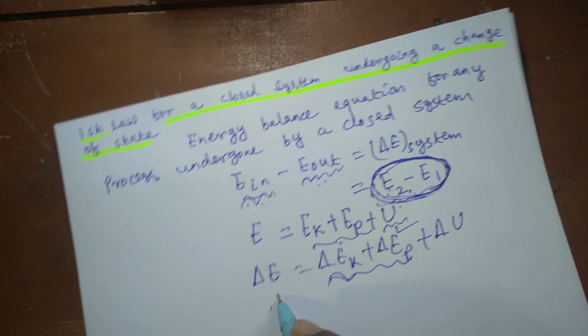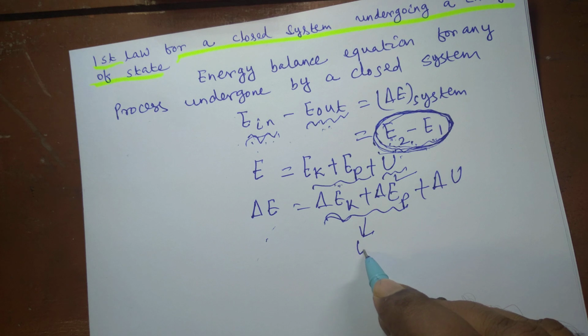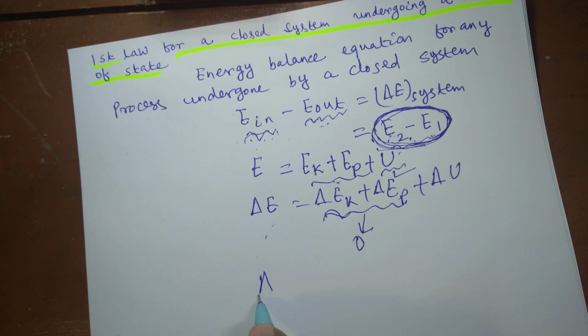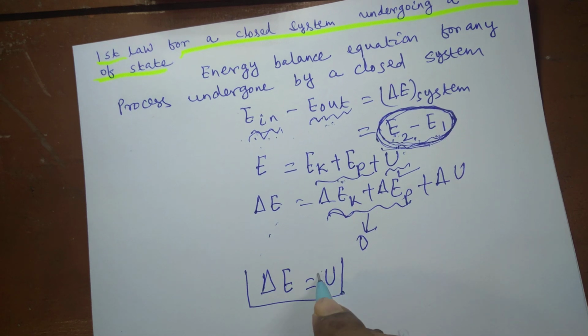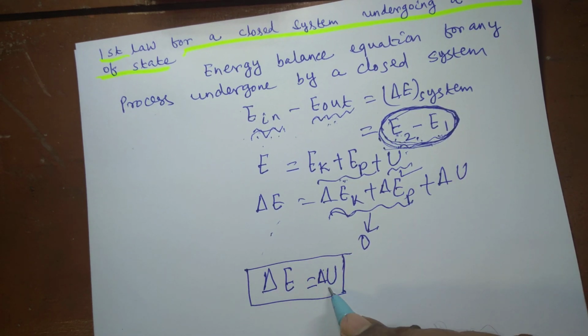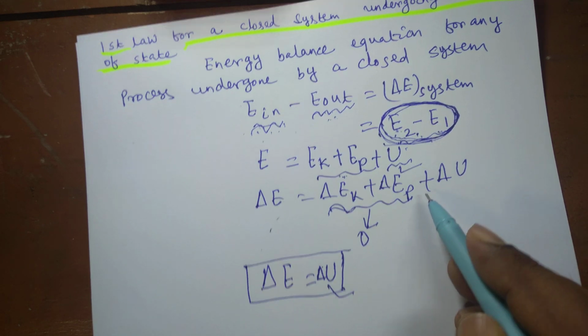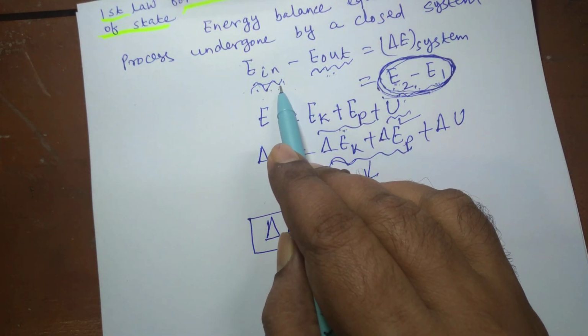For a stationary system, these two terms can be considered to be zero. So for a stationary system, change in energy is only the change in the molecular internal energy. U is called internal energy or molecular internal energy. So this is the governing equation.